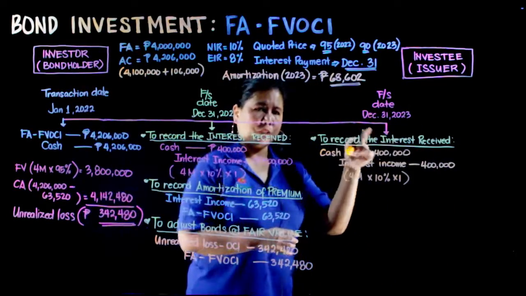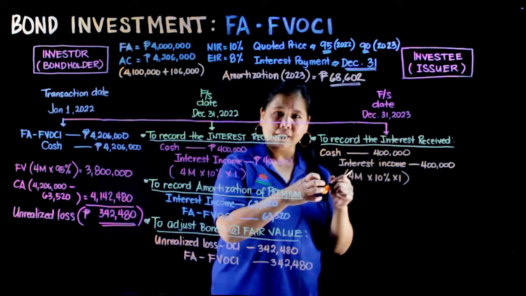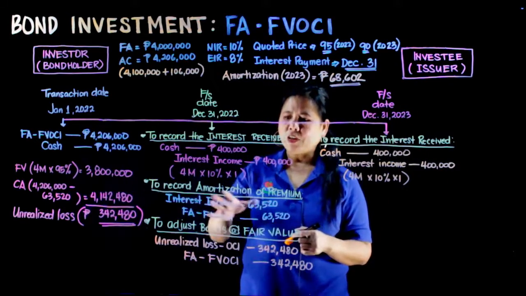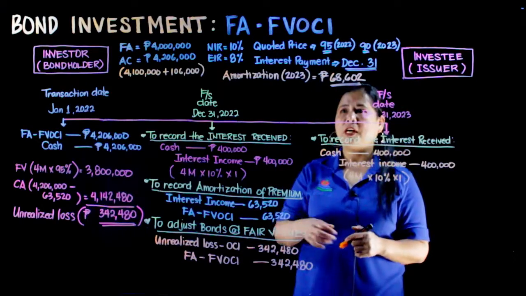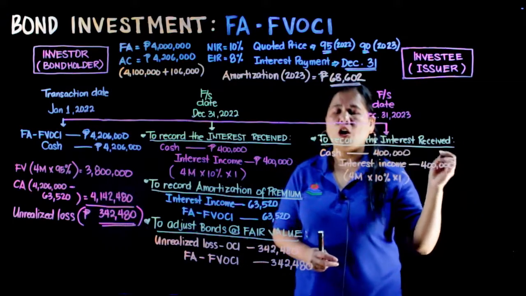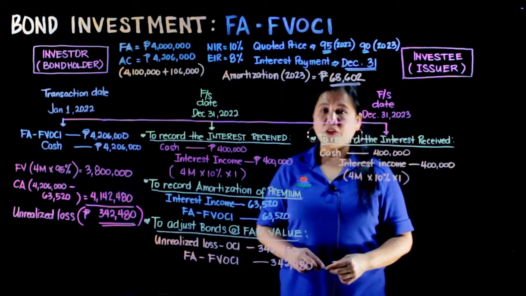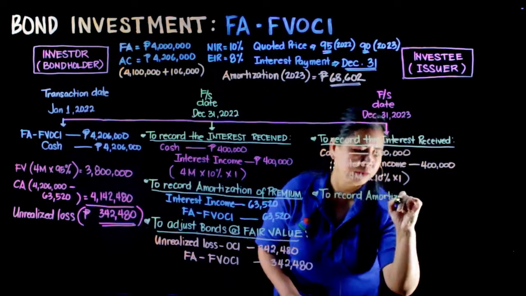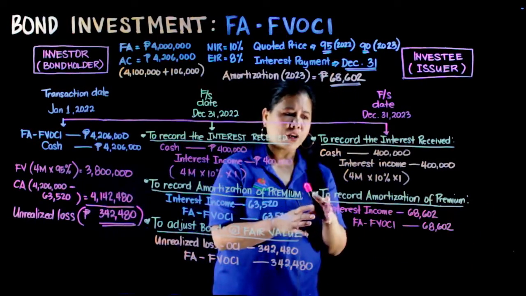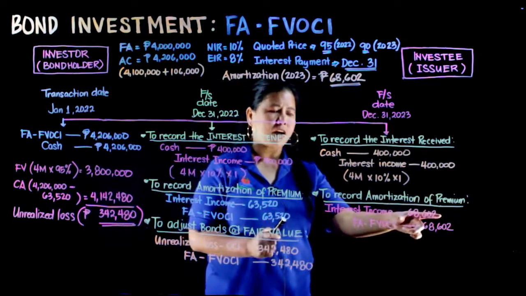To record the interest received from the investee, we debit our cash of 400,000 and we credit our interest income of 400,000. Yan ang ni-receive niya from the investee. Then, we will record the amortizations of the premium. And ang amortizations of premium natin, according to our amortization table, is 68,602. Ang ating adjusting journal entry is this adjusting journal entry to record our amortizations of our premium. So we debit our interest income of 68,602.